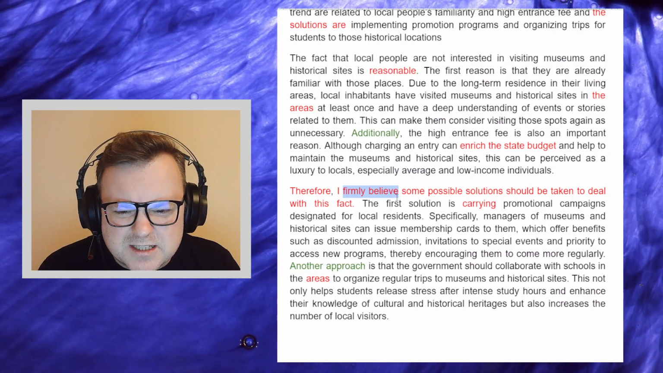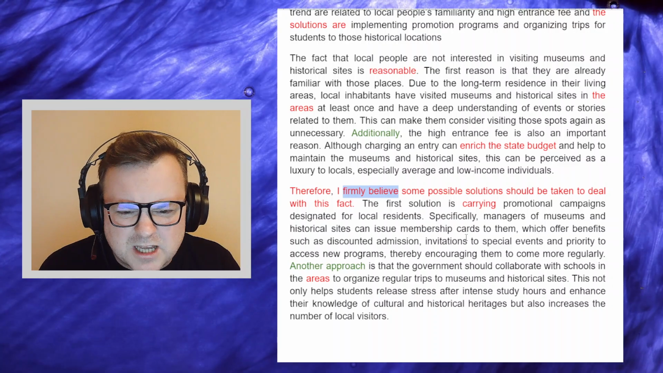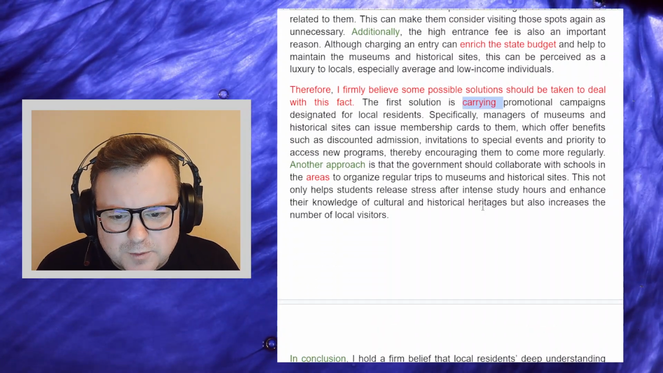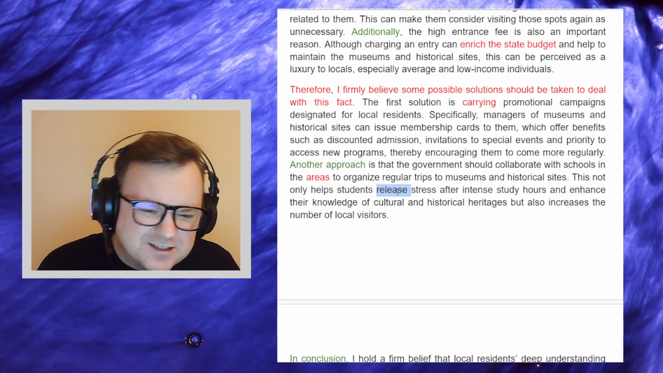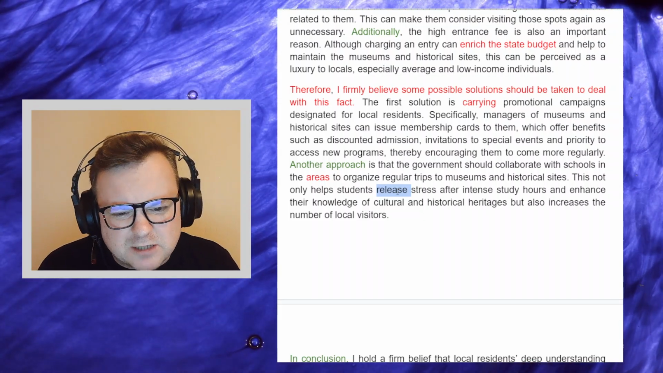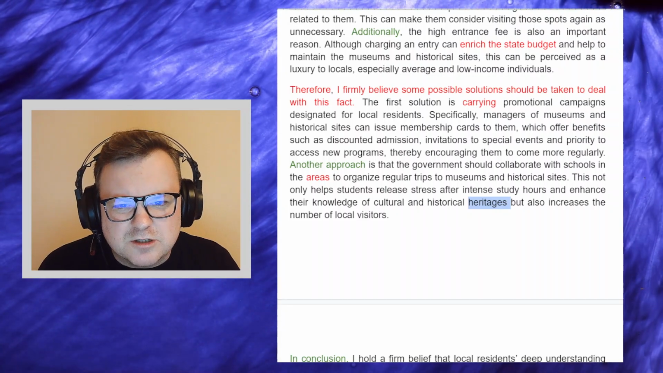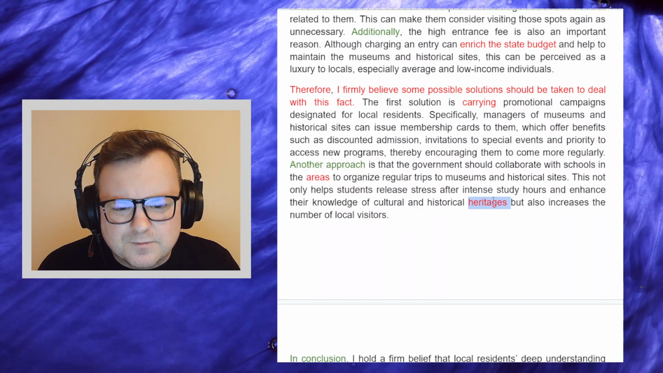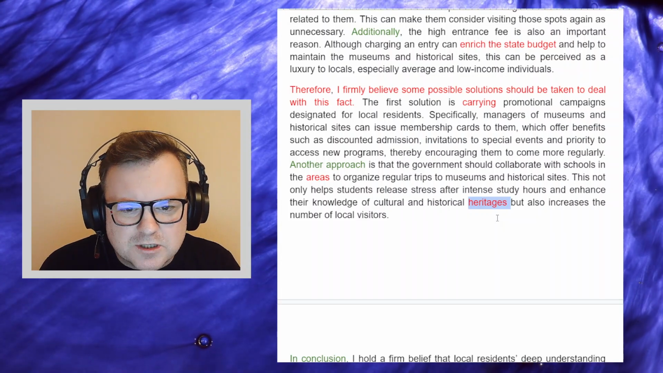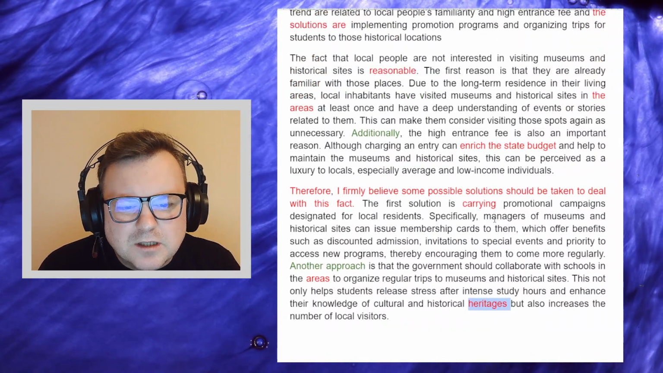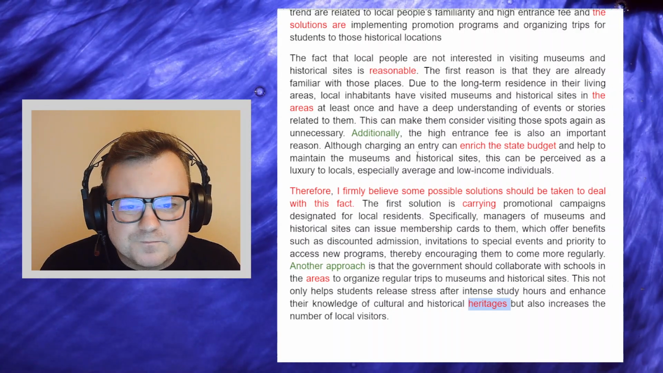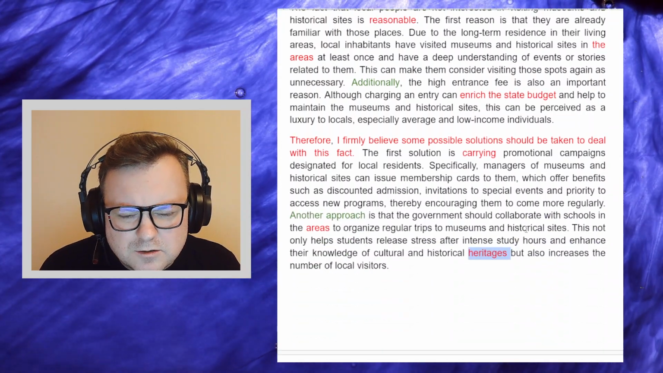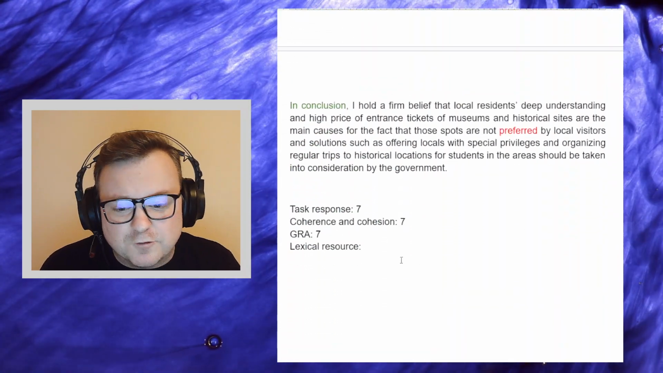Again, I'm not sure about stylistically if it's okay here, but fine. Carrying instead of carrying out, that's a bit of a problem. Release stress, I think relieve stress is more common, but okay, release stress. Heritages here is used as a plural noun, but we don't really use heritage in the plural. It's mostly a singular uncountable noun. So there are a couple of small mistakes with word choice, but I think overall there is enough for a 7.